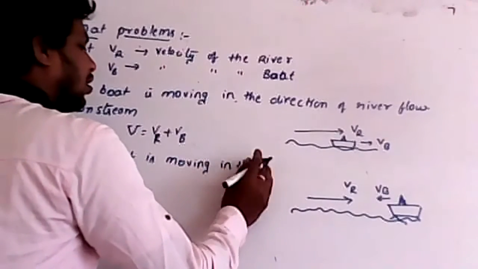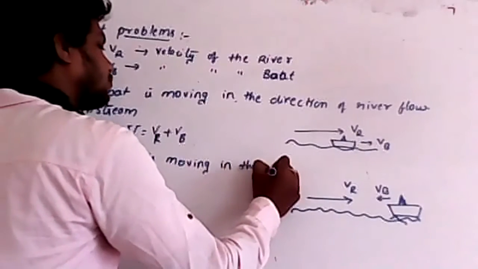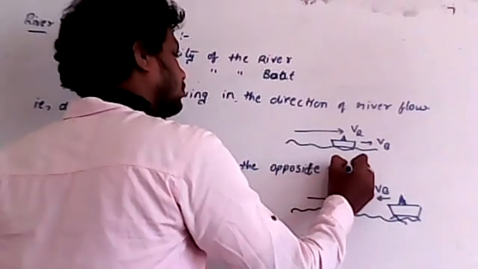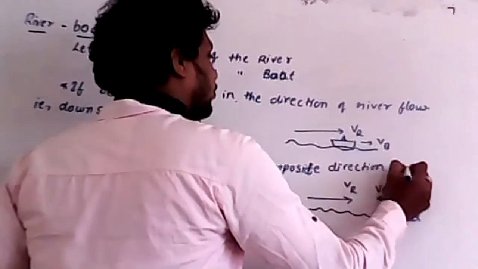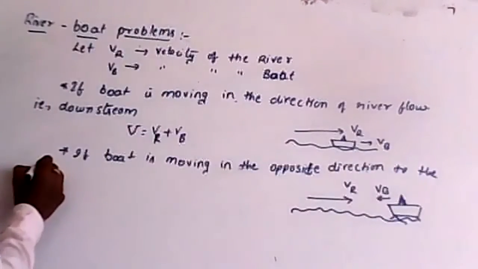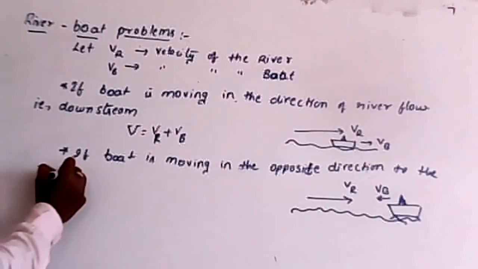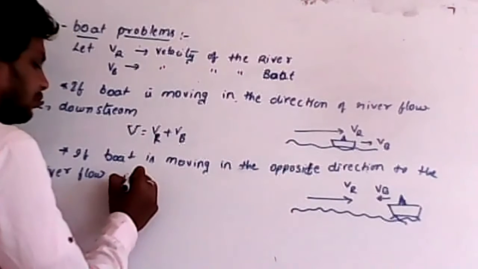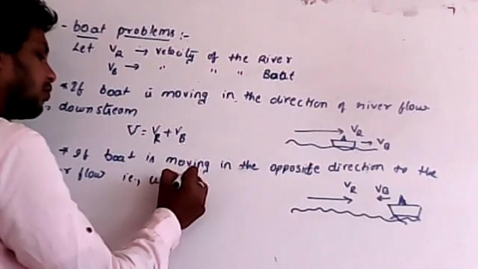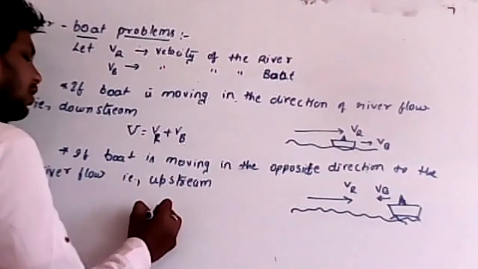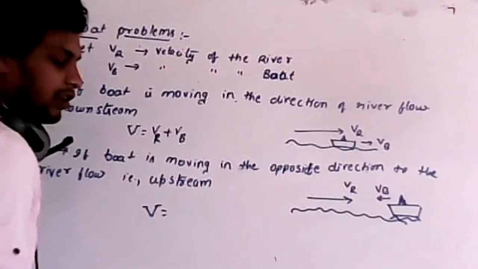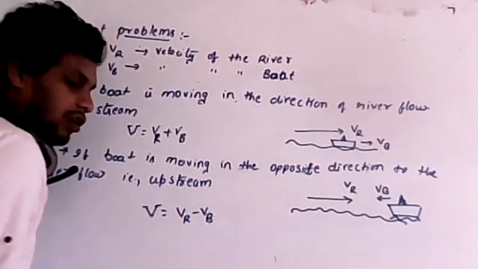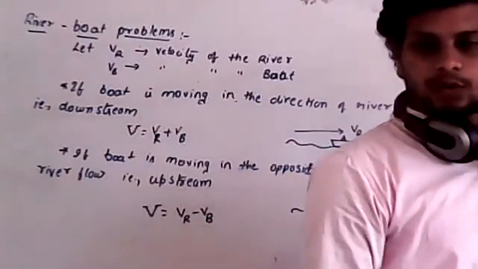Now, if the boat is moving in the direction of the river flow, that is called downstream. Sorry, upstream. That is called upstream. Now remember, for upstream, the resultant velocity V is equal to river velocity minus boat velocity. Velocity of river minus velocity of boat.